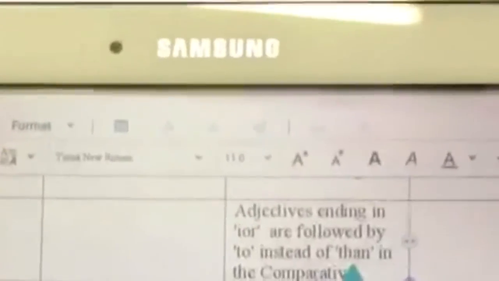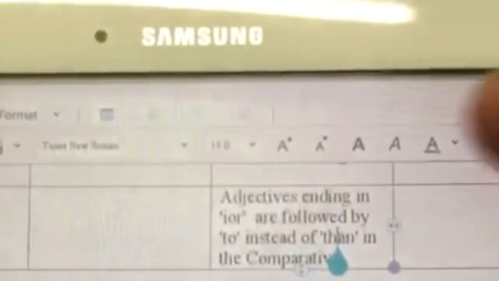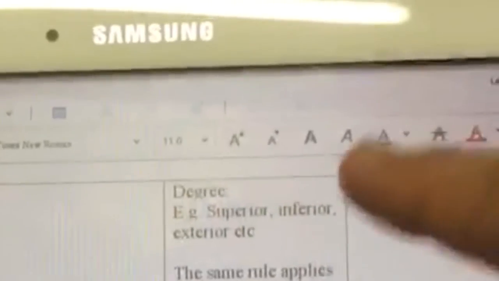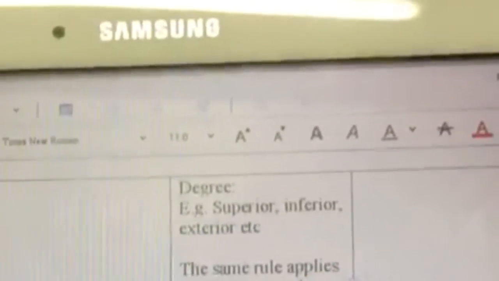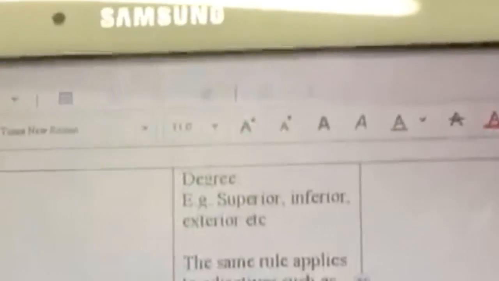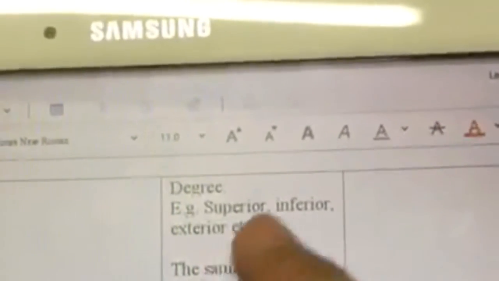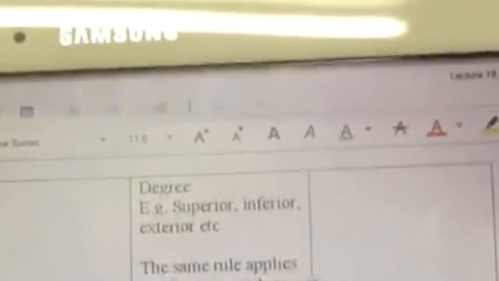Now, there are some adjectives which are not followed by than in the comparative. Instead, they are followed by to. What are these adjectives? These adjectives are adjectives ending in IOR, such as superior, inferior, and exterior, and adjectives such as prefer and elder. We always follow them by to in the comparative degree. For example, copper is inferior to gold. Okay, I prefer ice cream to cake. He is elder to me.